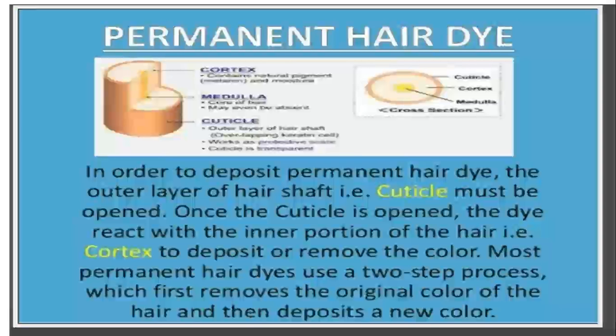Now in permanent hair dye, in order to deposit the dye, the outer layer of the hair shaft, meaning the cuticle, must be opened. Once the cuticle is opened, the dye reacts with the inner portion of the hair cortex to deposit or remove the color.